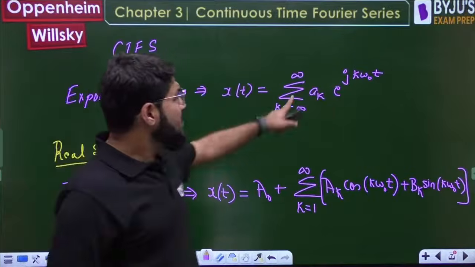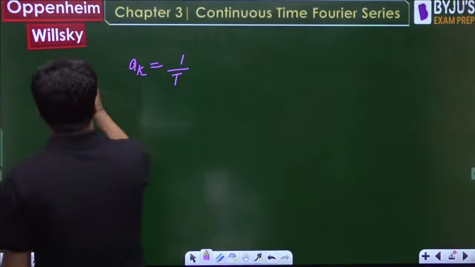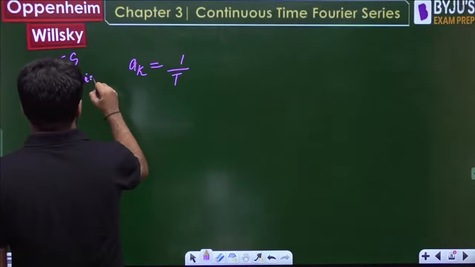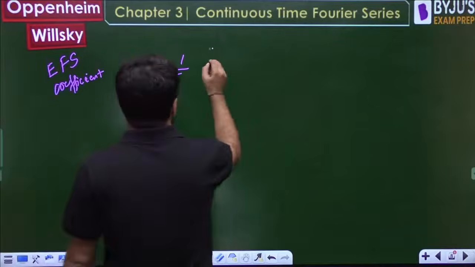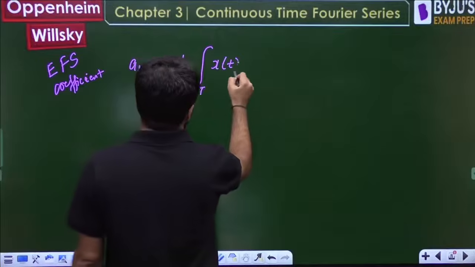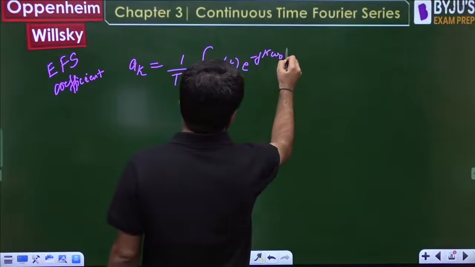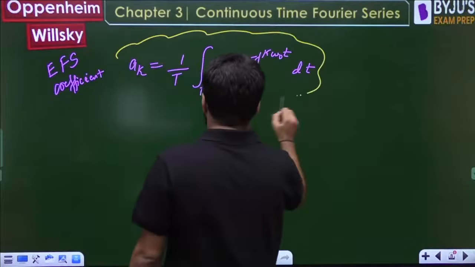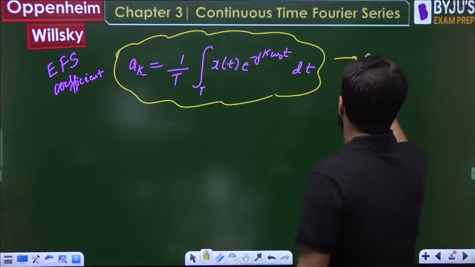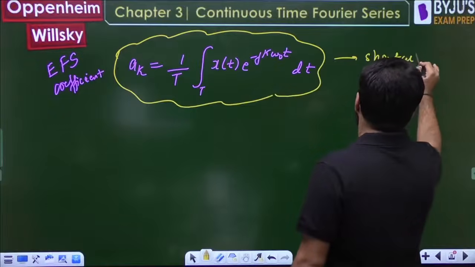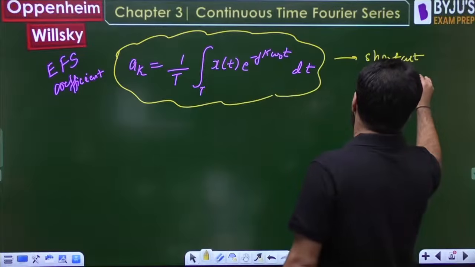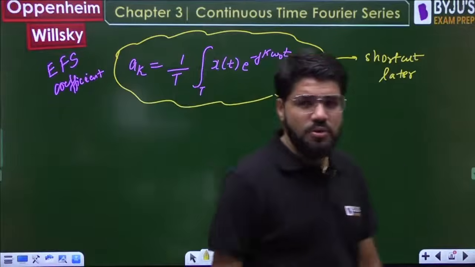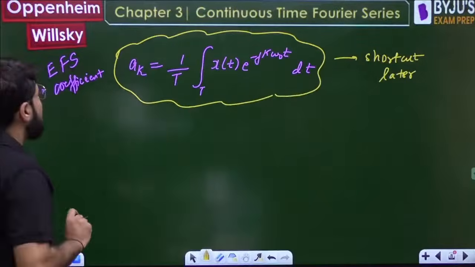It is given by a_k equals 1 upon T, the exponential Fourier series coefficients, integral over one time period x(t) e raised to the power minus j k omega naught t dt. I will give you a shortcut for this also, very soon, but slightly later. In this class only I will tell you. So this is the formula to calculate a_k.